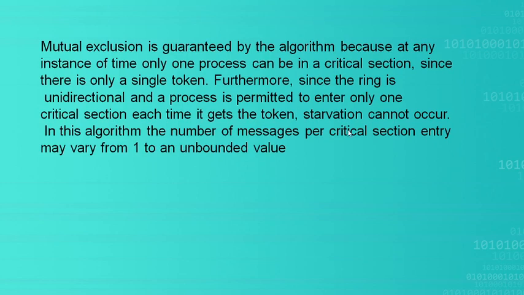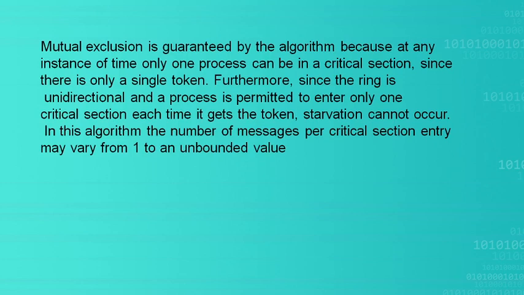So here there is only one single token. Mutual exclusion is guaranteed by this algorithm, since the ring is unidirectional, means either it will move clockwise every time or anti-clockwise every time. And the process is permitted to enter only one critical section. So mutual exclusion is guaranteed, means it ensures that only one process is in the critical section.